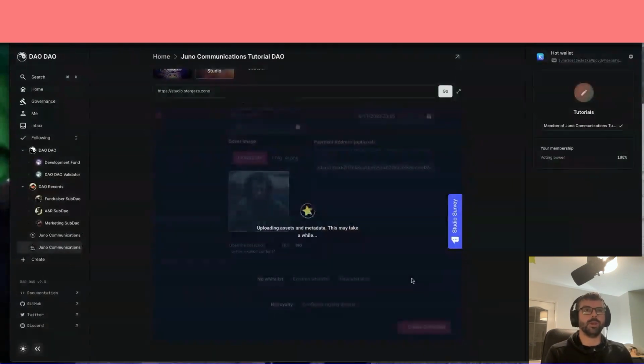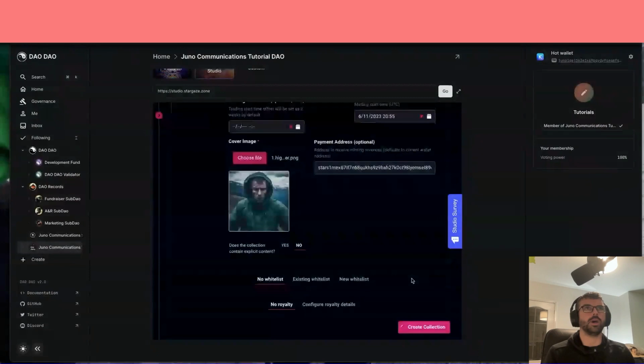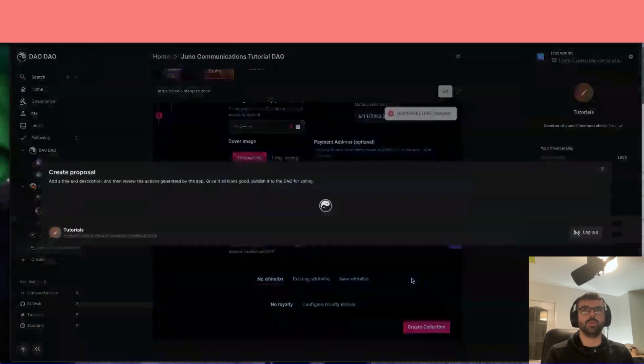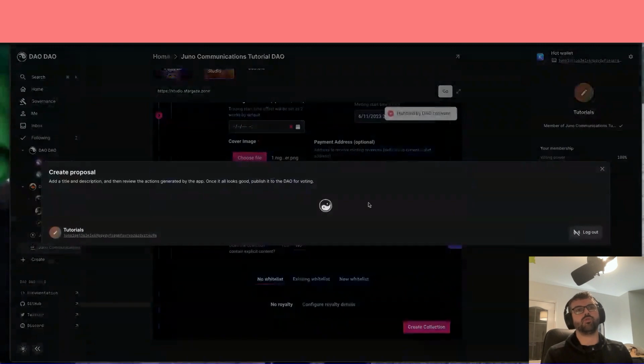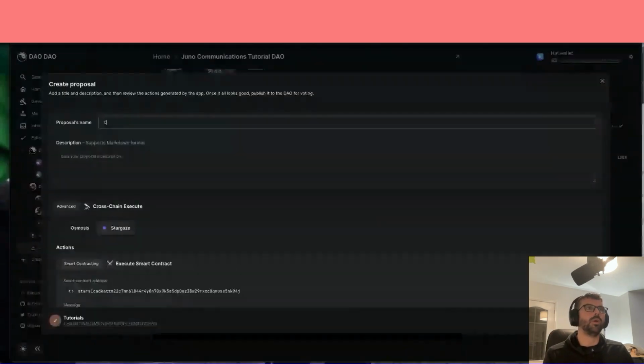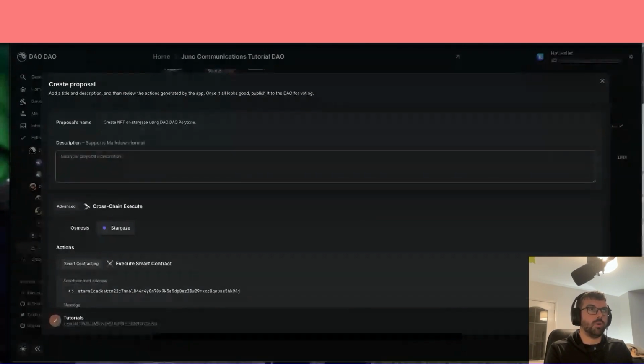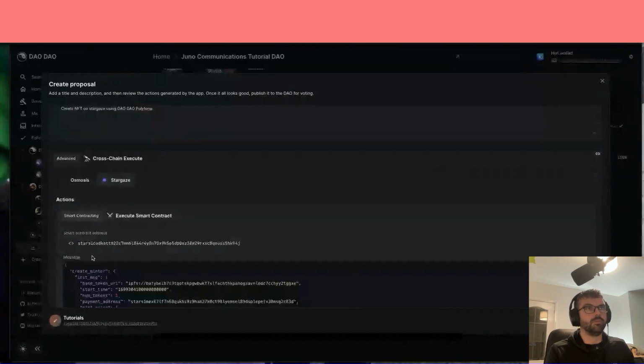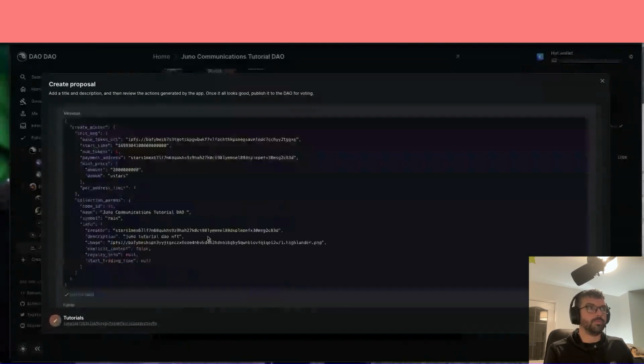So effectively, what it will do here is create a proposal on your DAO, which you will need to vote for, for this cross-chain action to be handled. Yes, there we go. Give your proposal a name: Create NFT on Stargaze using DAO DAO Polytone. Fascinating stuff. So we're going to copy that, paste.